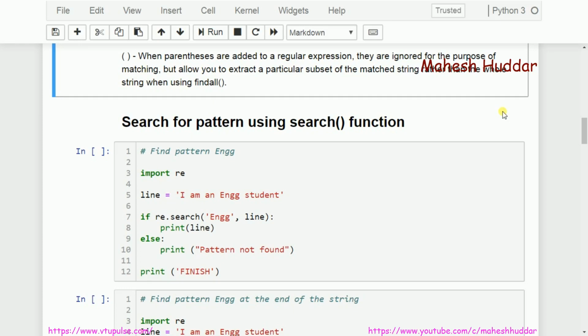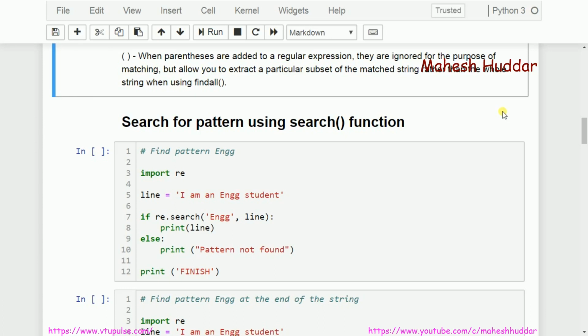What it does is, I am trying to import all the functions which are present in re. One example is the search function. Another example is the findall function. If there are some regular expressions I want to write as a part of my program, I need to use re in that case. So the next line says that I have created a string, I am an ENGG student, and it was stored into a variable called line.